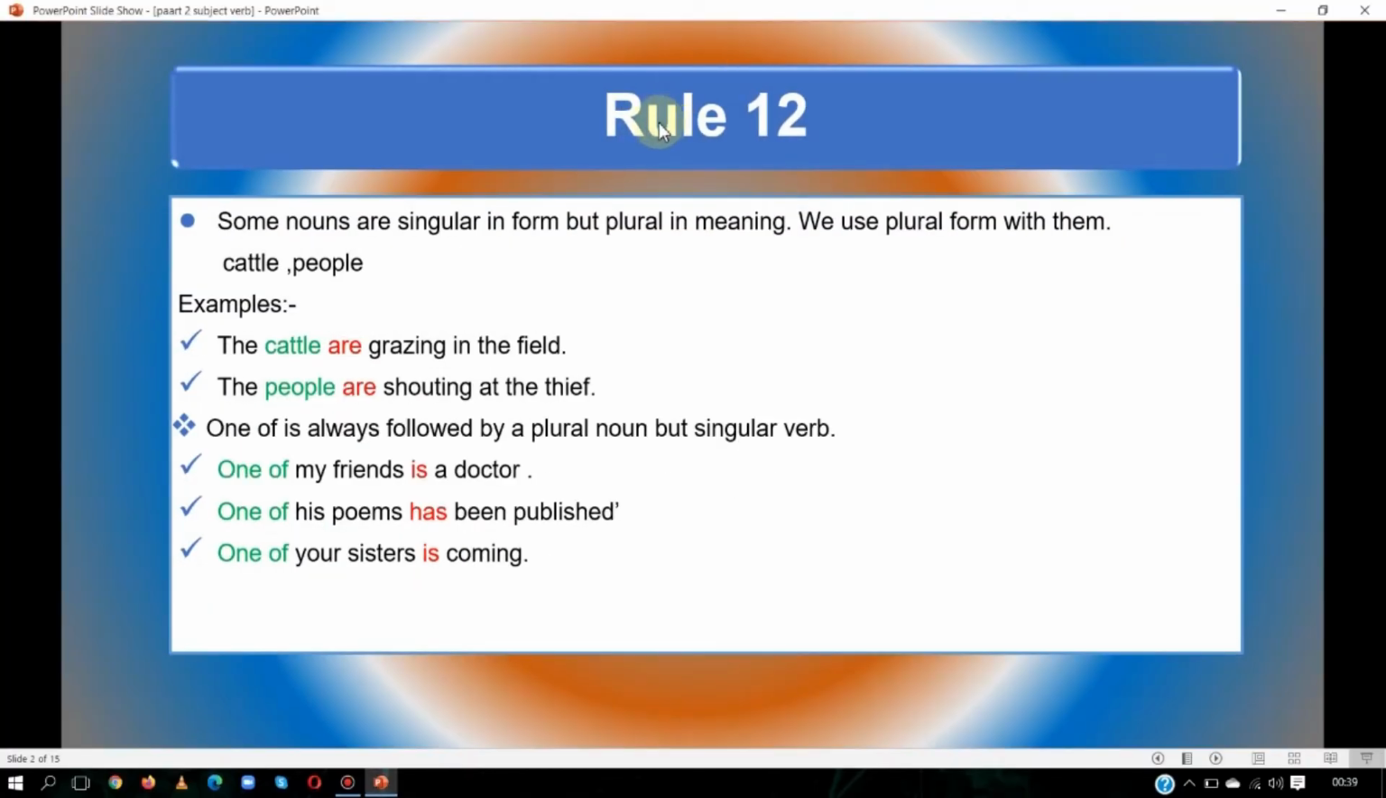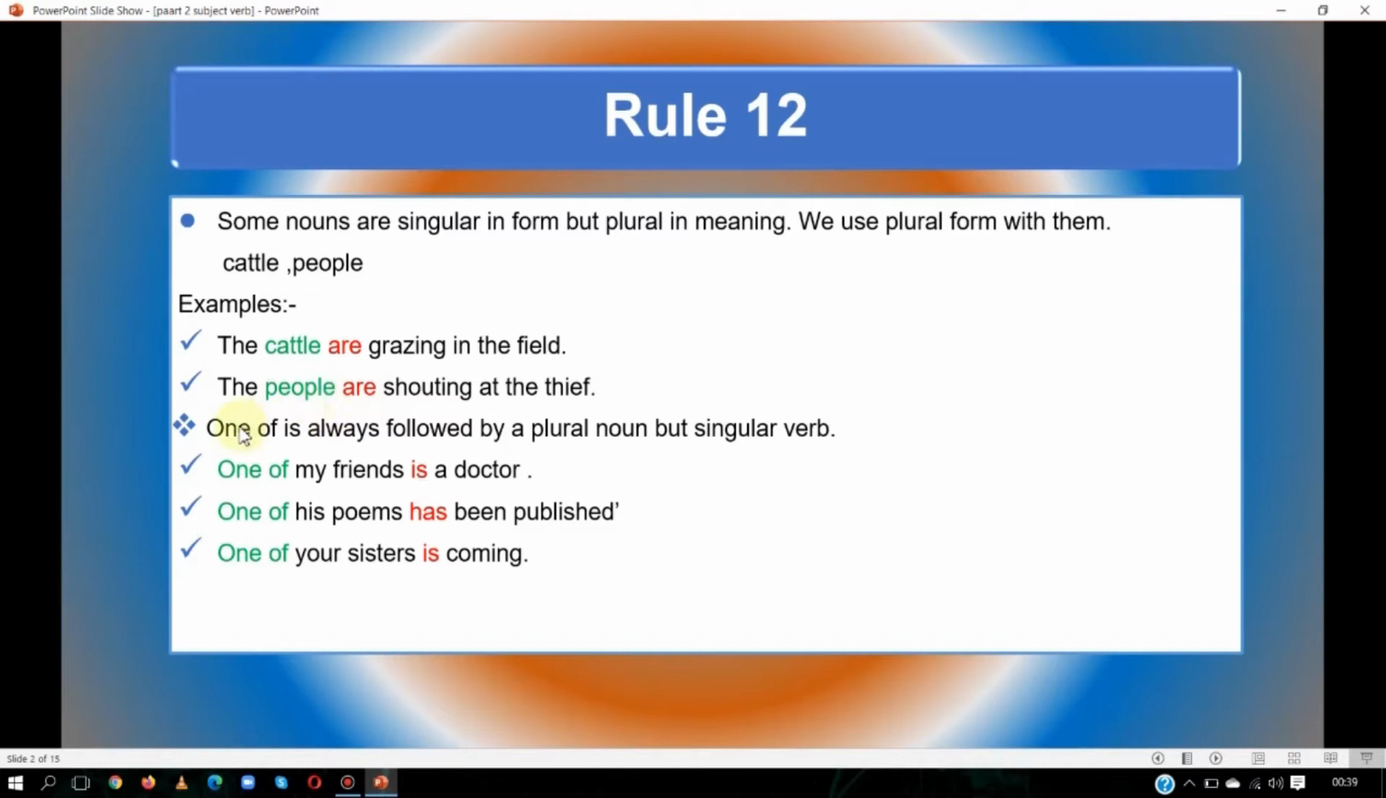Dear students, 11 rules had already been explained in part 1. Now I am explaining rule number 12. Some nouns are singular in form but plural in meaning. We use plural form with them, such as cattle, people. See the examples. The cattle are grazing in the field. Here, cattle means animals. Animals are grazing in the field. Here, the noun cattle is singular in form but plural in meaning. The people are shouting at the thief. Here, people, this noun is singular in form but it is plural in meaning. So we have used plural verb.